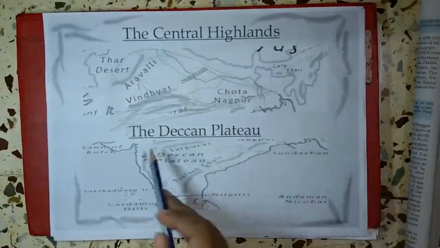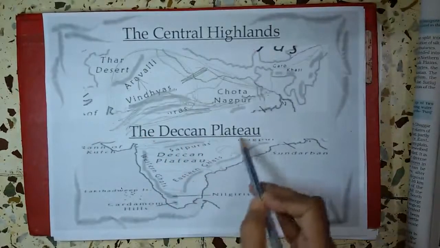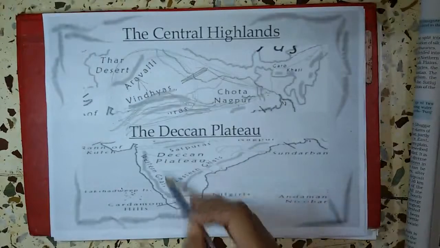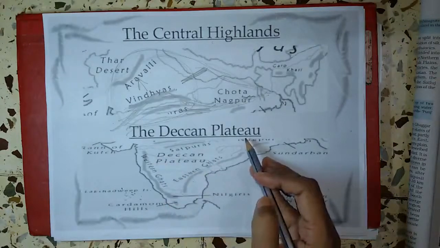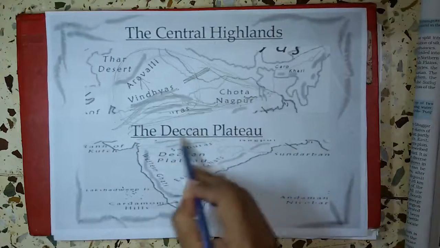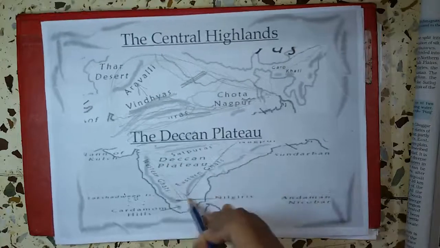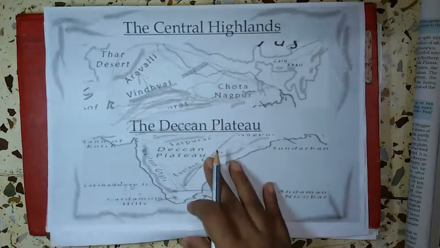Now we will talk about the Deccan plateau. It is a triangular landmass. It looks like a triangle, so triangular landmass. It lies to the south of the Narmada river. This is the Narmada river. South of the Narmada river, this plateau, the Deccan Plateau, is situated.